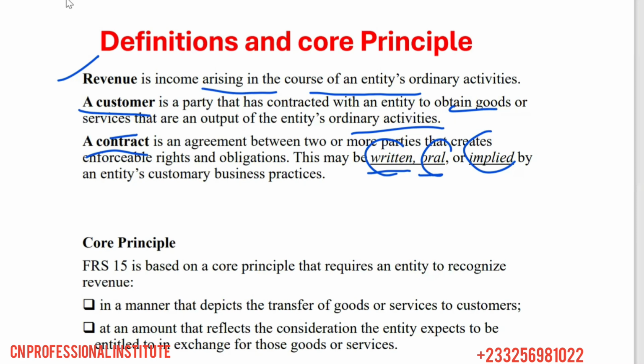And then we have the core principles here. So these are the key definitions. The topic is revenue from contract with customers. So we define revenue, we define contract, and then we define customers.